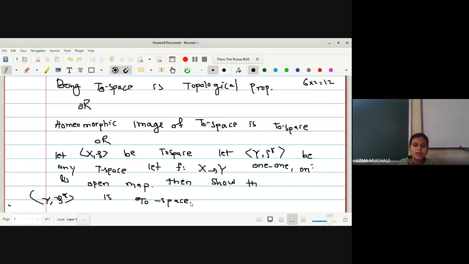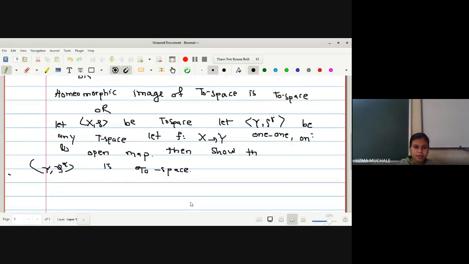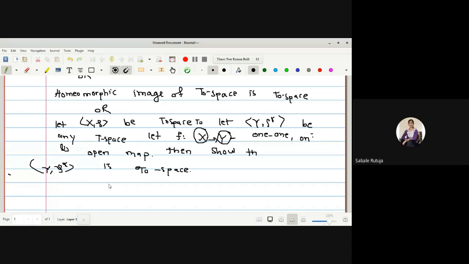So what is given to us? We have been provided that (X, rho) is a T naught space. And what is our aim to prove? We have to prove that this is also a T naught space, on the condition given that f is one-one, onto and an open map. I hope everyone knows what a one-one onto function is. Yes, ma'am.